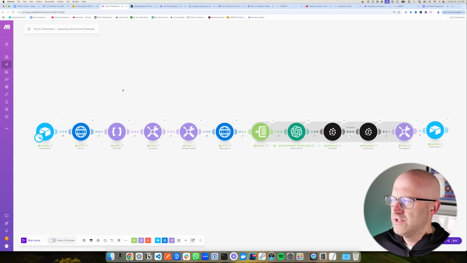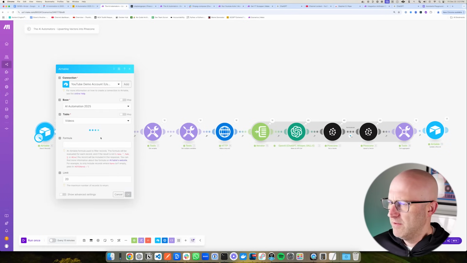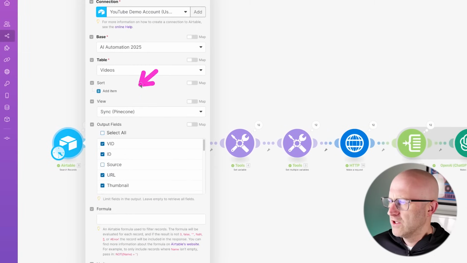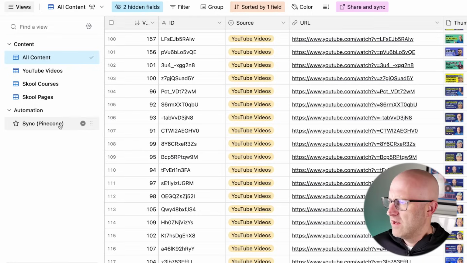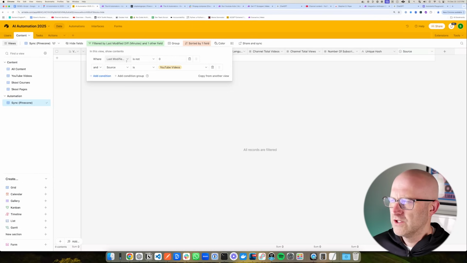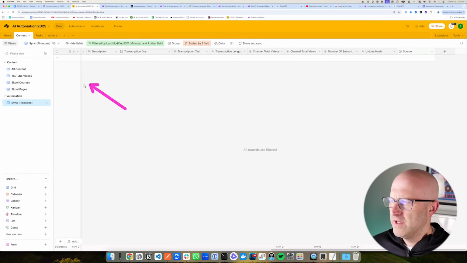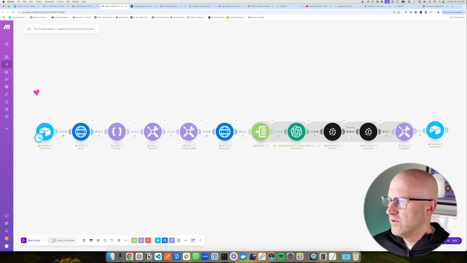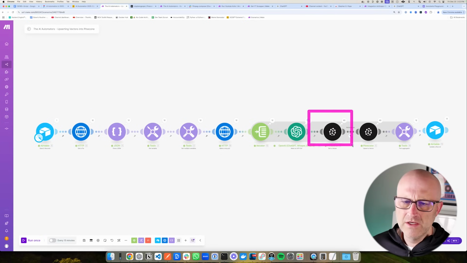And then we have this automation here, which is searching records from a specific view on Airtable. So we can see that this search is always looking at this view in Airtable, Sync Pinecone, and we have this view right here. Basically, the way this filter is constructed is that only new and modified rows will show up in this particular view. And then when those records come into view, it will trigger this automation, which ultimately syncs it into Pinecone.